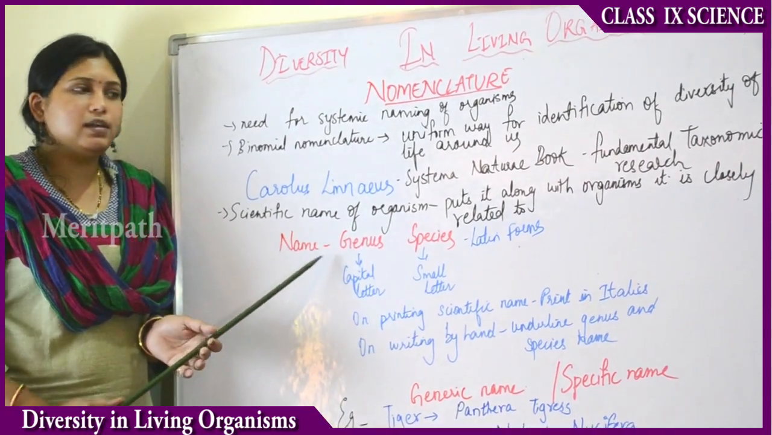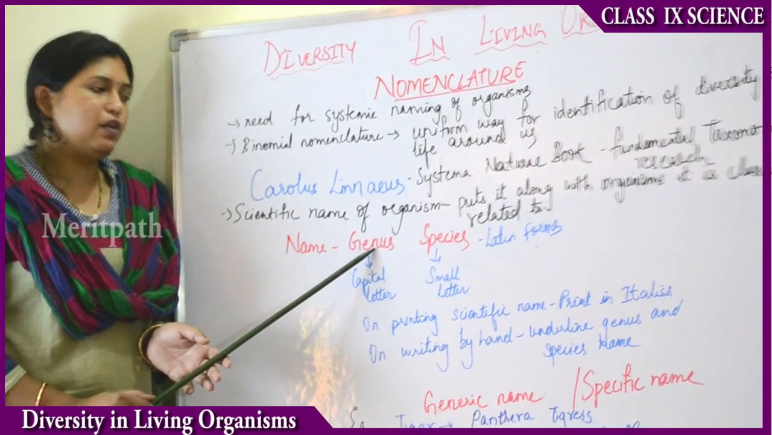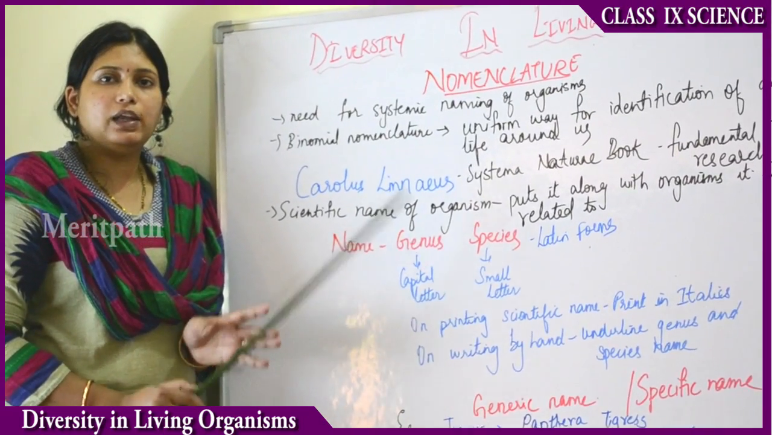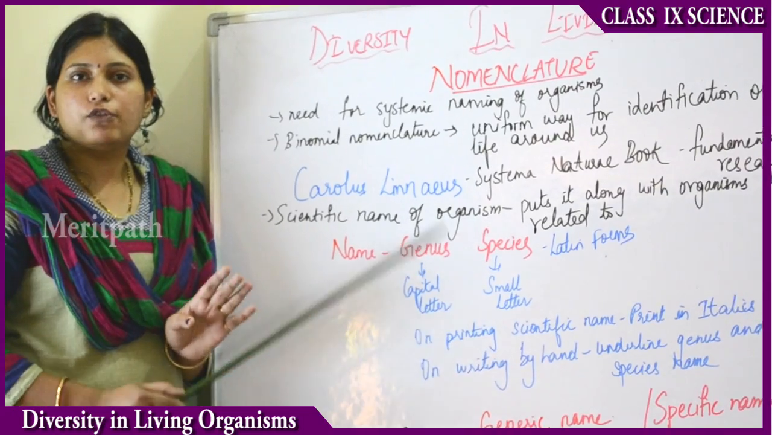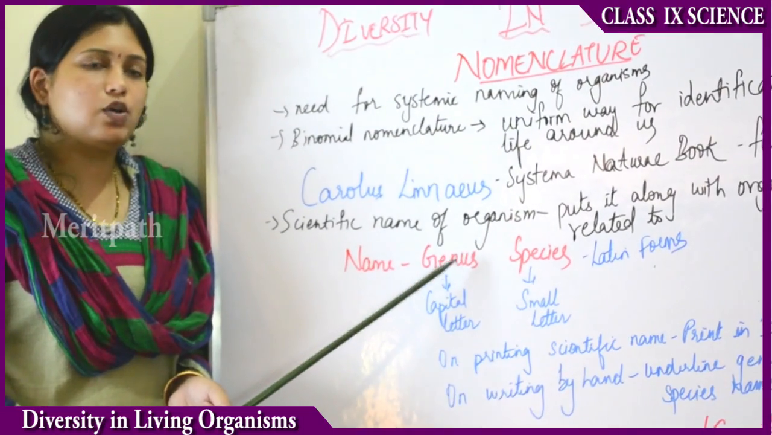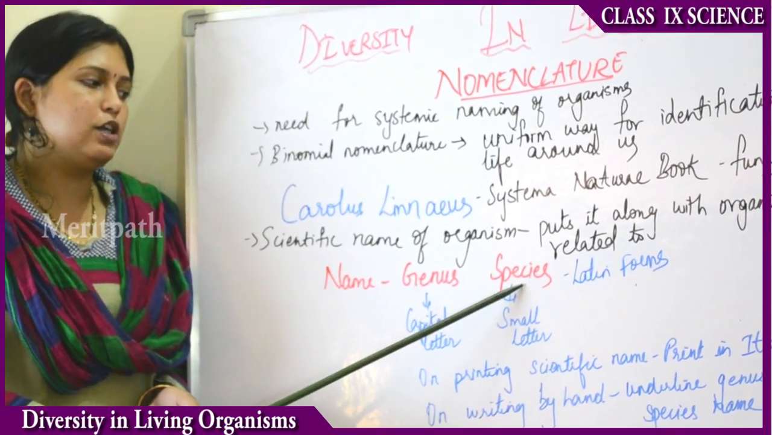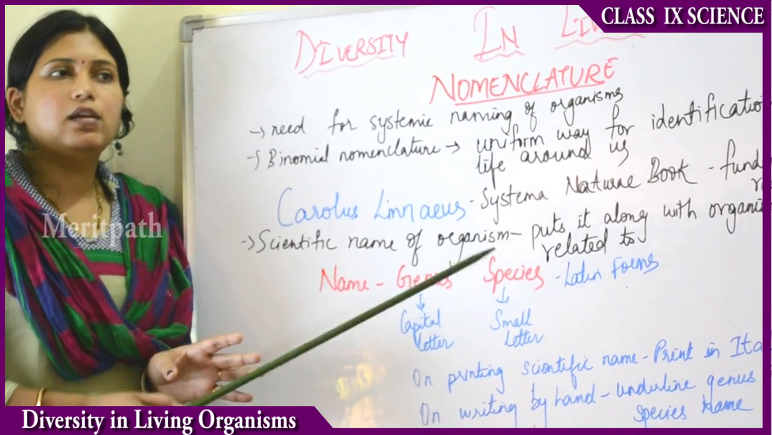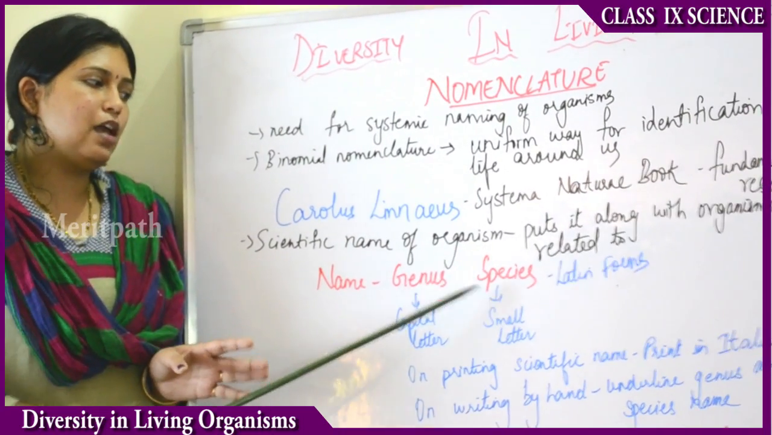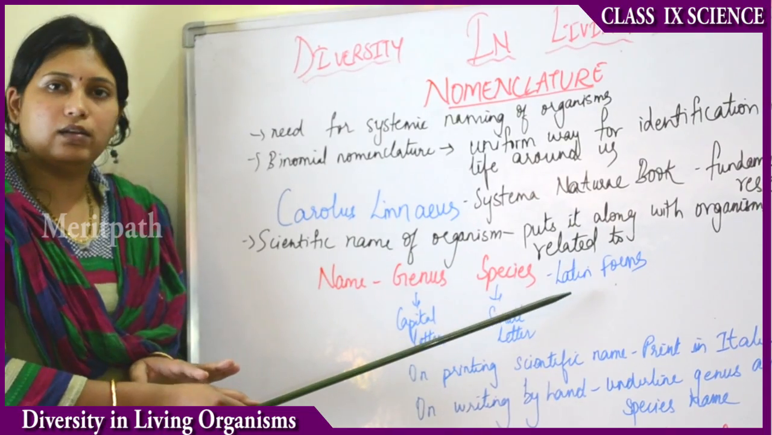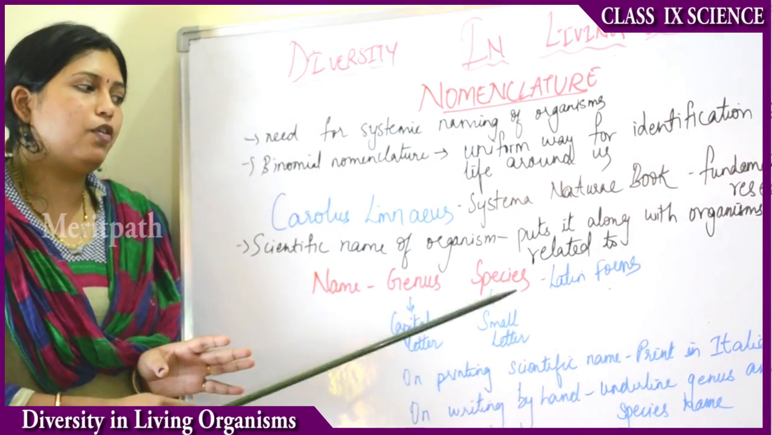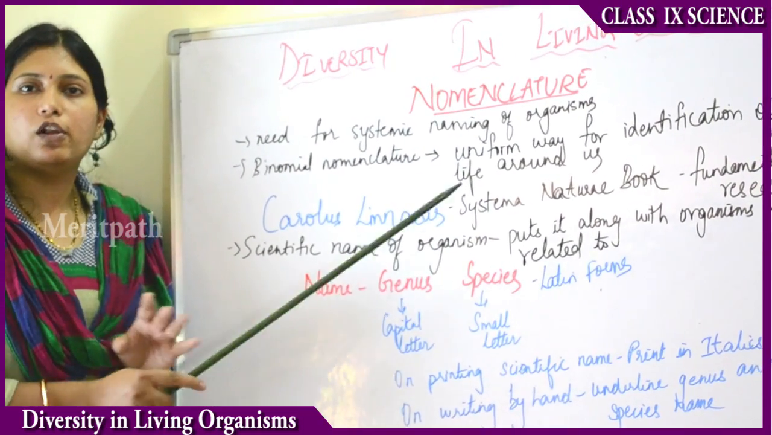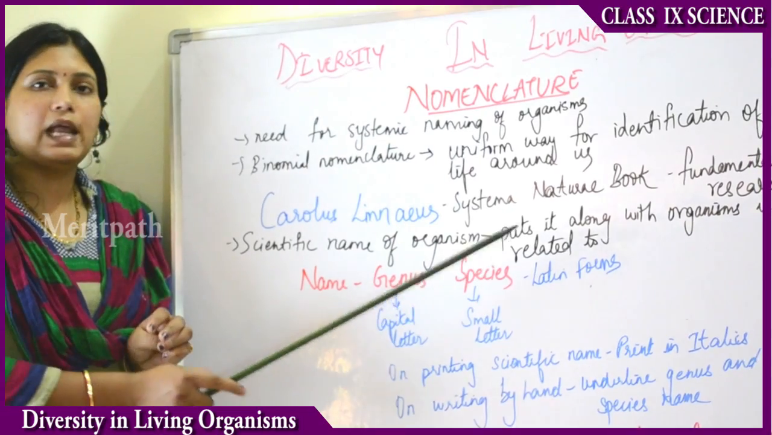The name consists of two words. Every scientific name consists of two words. The first word is called genus and the second word is called species. It has been stated that these names will always be in the Latin language. So the scientific name of all the life around us will be in the Latin form.